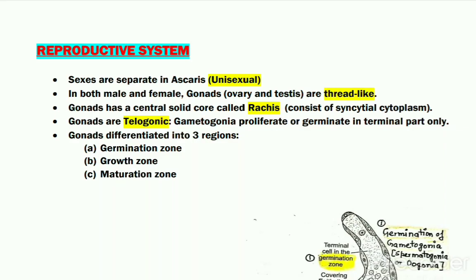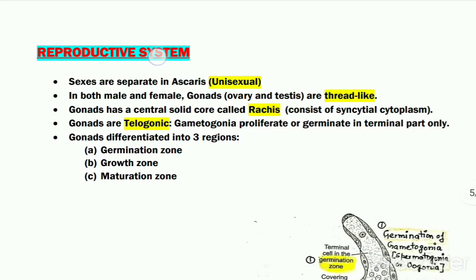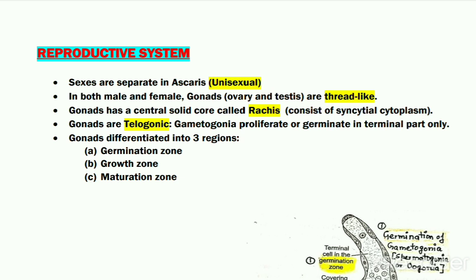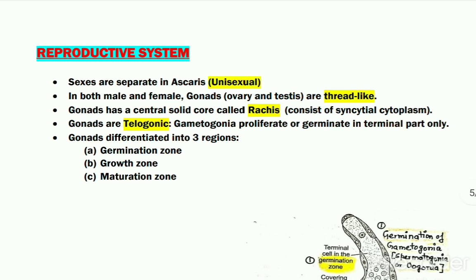Hello students, this lecture is about the reproductive system of Ascaris, or the common roundworm. Ascaris is a unisexual organism, which means the sexes are separate. Moreover, Ascaris exhibits sexual dimorphism, which means that male and female individuals can be distinguished from each other externally or morphologically. We have already studied sexual dimorphism in our previous lecture.